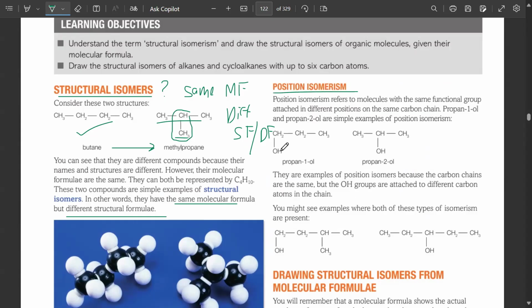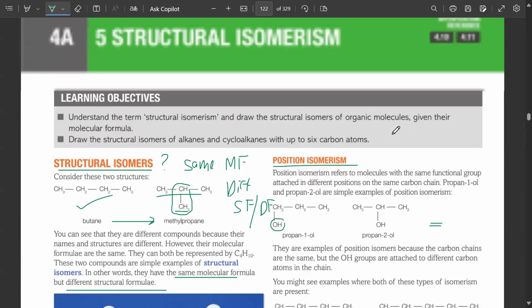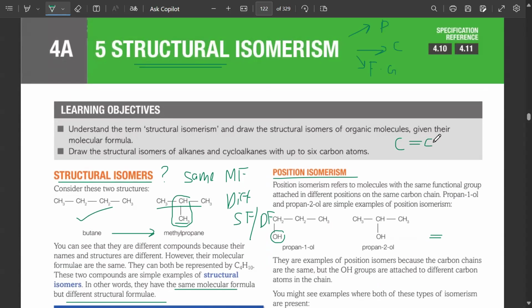Positional isomerism क्या होगा? You change the position of the functional group, not the position of a carbon, not the hydrogen, whatever the functional group is. It can be an alkene as well. ठीक है, for example, butene है. This is butene. You can change the position of the functional group. Make it in the middle. This is also positional isomerism. This was butene. This is butene. You change the position of the functional group.